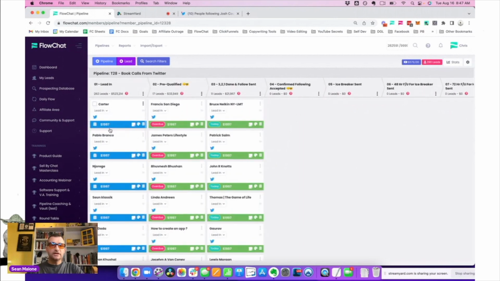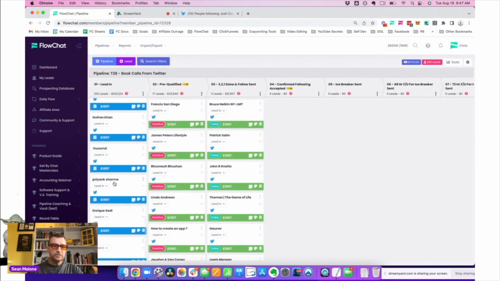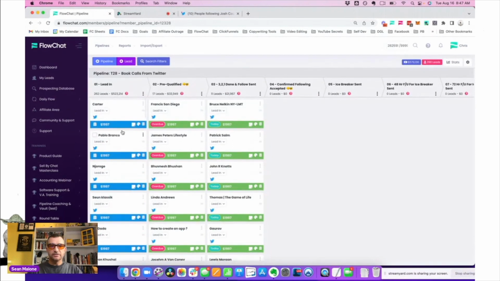So what have we done now? We've imported all these blue cards, which is fantastic. We're going to test a couple of those. The first thing I need to do, my first category, is pre-qualify some of these people because we don't know whether or not they're the right people.